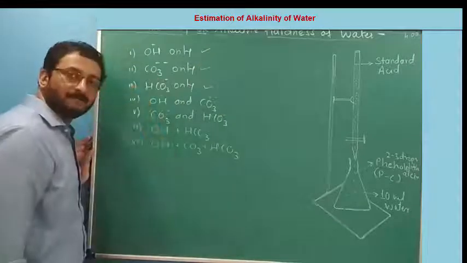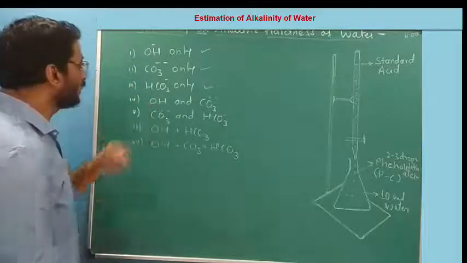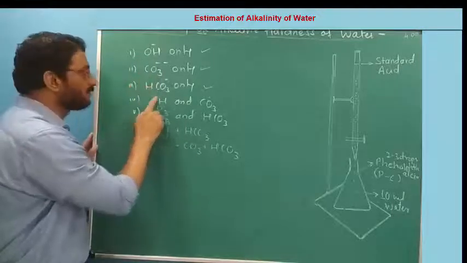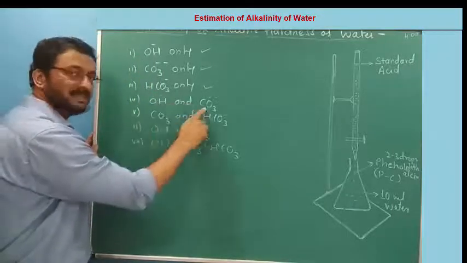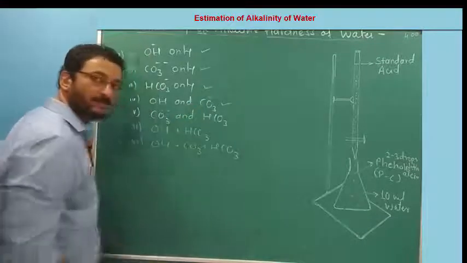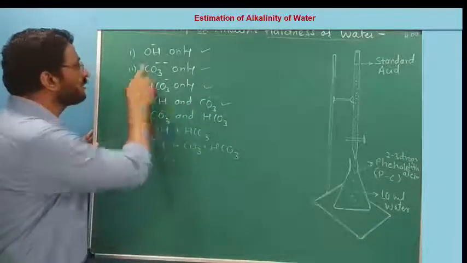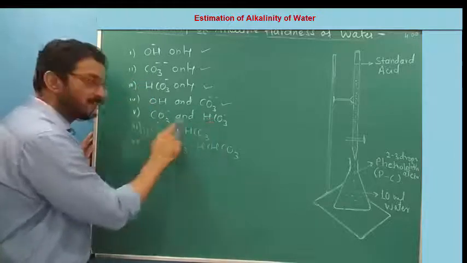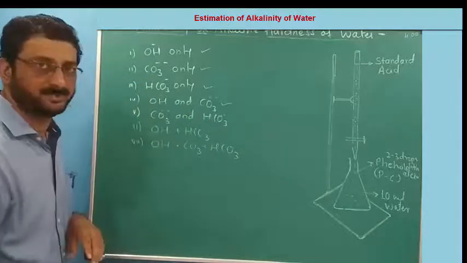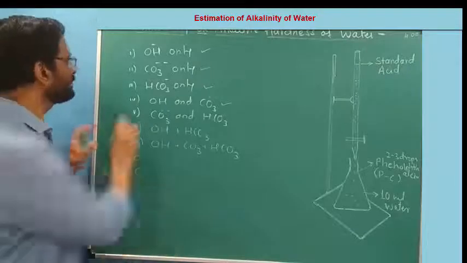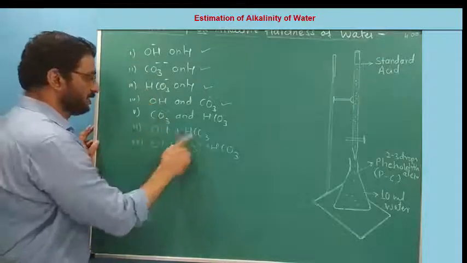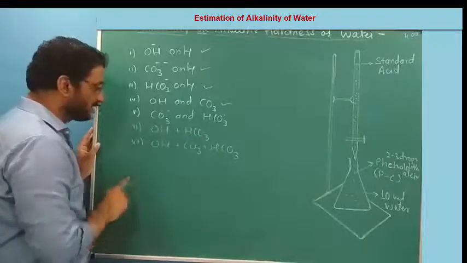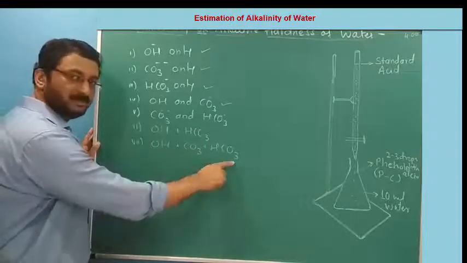The third type is containing only bicarbonates. The fourth type of water has a certain amount of hydroxides and a certain amount of carbonates. The fifth type of water has CO3 and HCO3, a certain amount of carbonates and a certain amount of bicarbonates. The sixth type is a certain amount of hydroxide and a certain amount of bicarbonates, and the seventh is where all three are there.